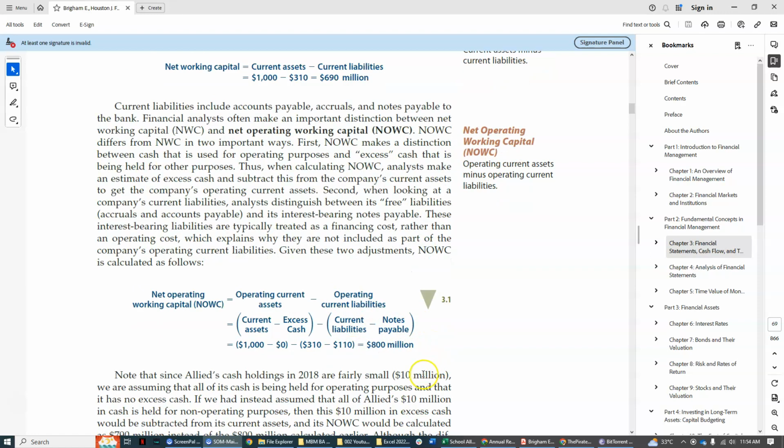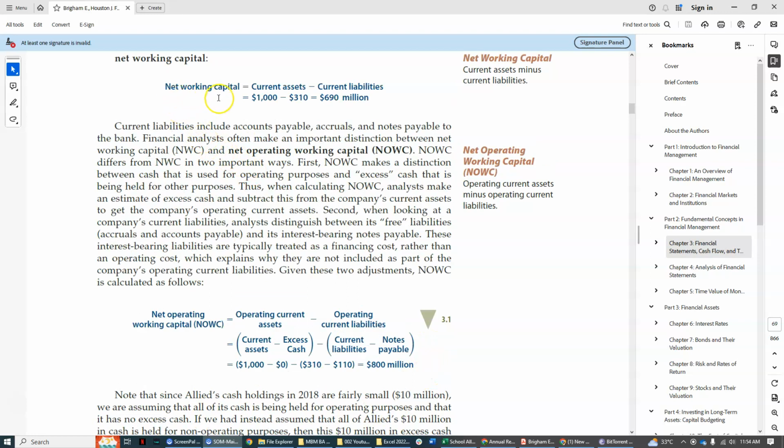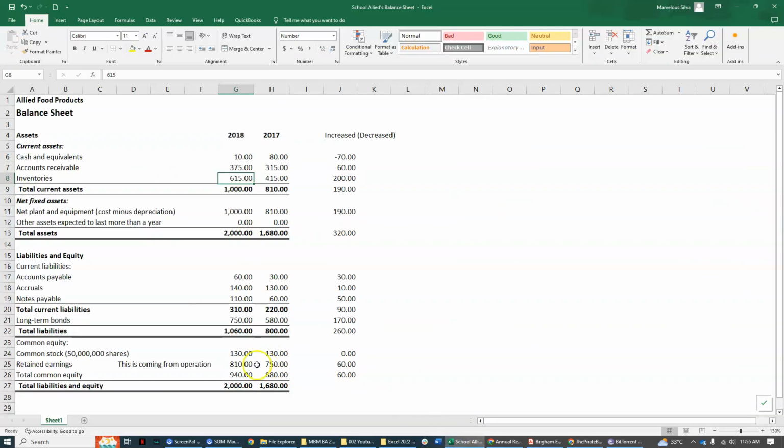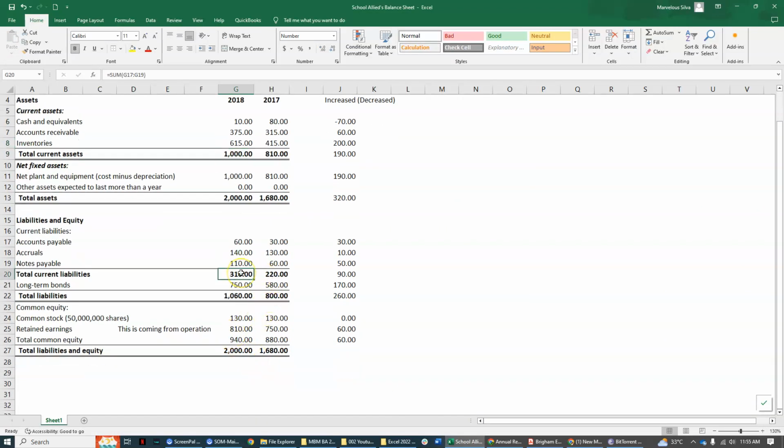So therefore, here, the calculation is different. The net working capital will show 690. However, your net operating working capital will show only 800. Why? It is because of this. The 1 billion current assets is now to be deducted by the excess cash, and since there's no excess cash, that is zero. However, the total current liabilities, as we can see here, is 310, and part of that is the notes payable.